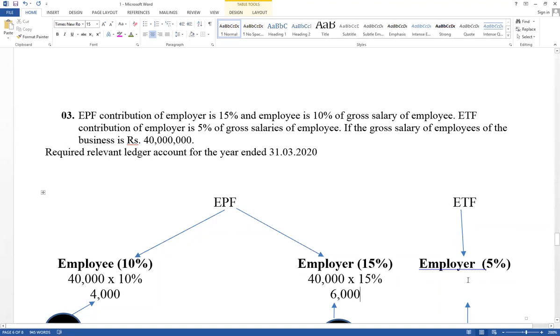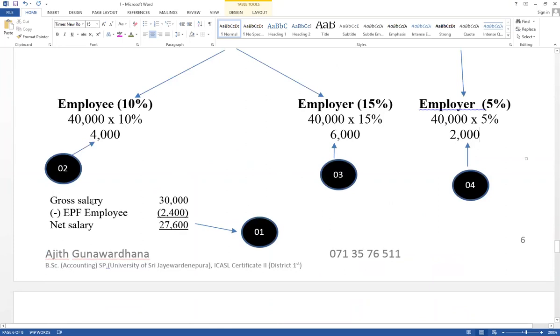ETF, only the employer gives their contribution. Gross salary equals 40 million. Based on that value, 5%. Therefore, here the value equals 2,000, and 6,000 and 4,000. Then gross salary equals 40,000. Think when the business is going to pay salary to the employee. It has given 40,000 gross salary, but contribution of employee it has given 4,000. That value should be deducted from gross salary. The balance part is paid in cash. Therefore, as a salary paid in cash after deducting contribution of employee.